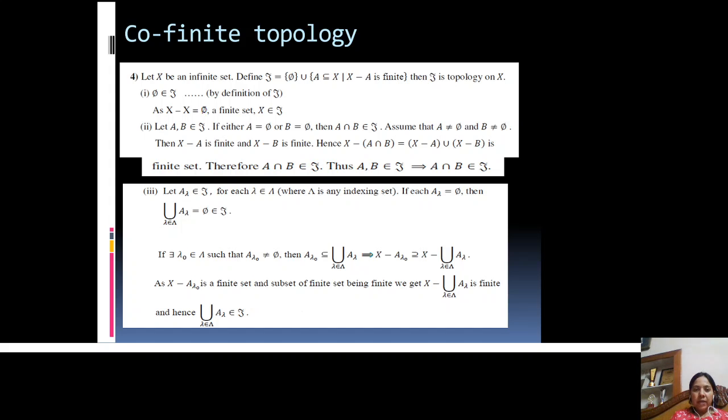Now we prove that this collection tau satisfies all three postulates and becomes a topology on X. Then this topology tau is called the cofinite topology. Number 1. By definition of tau, or by structure of tau, it is trivially true that phi belongs to tau. Now we will prove that X belongs to tau.